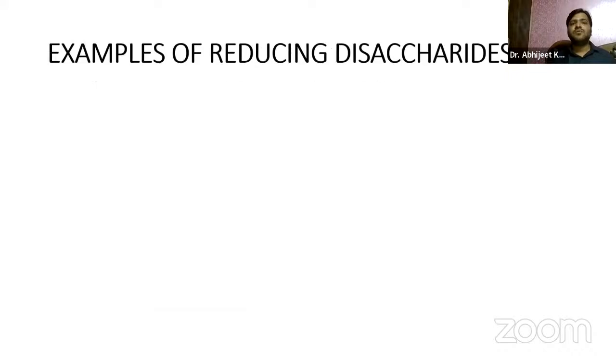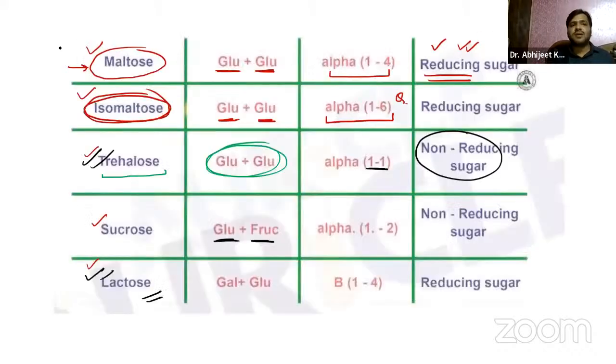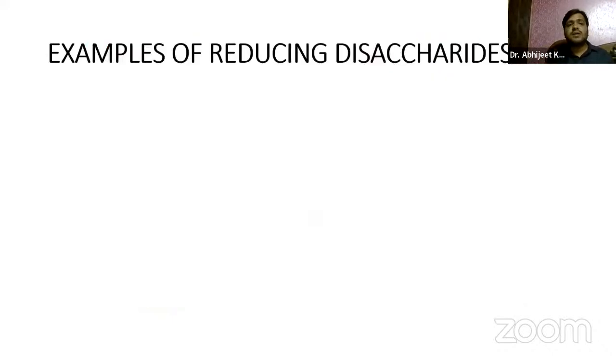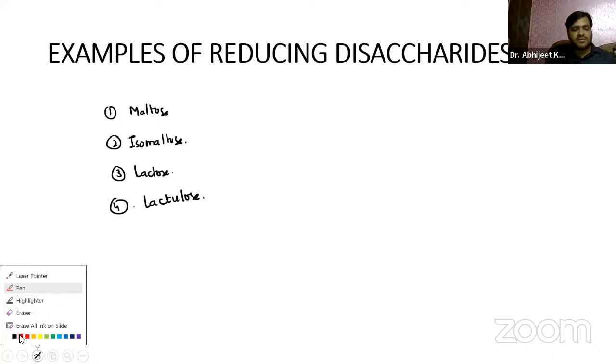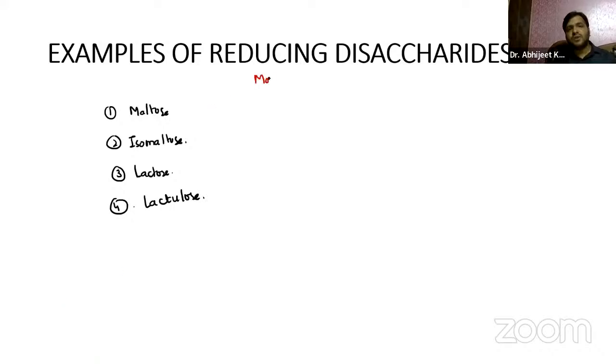So again, just trying to summarize, guys, we have discussed all these important points that have been mentioned in your notes. Just trying to note the examples. You already know we have maltose, isomaltose, lactose and lactulose.